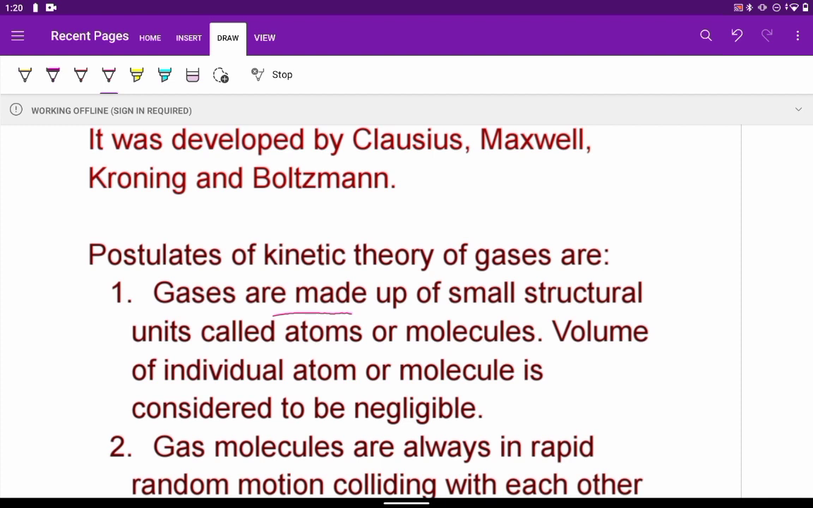It will be atoms in the case of noble gases, because noble gases like helium, neon, krypton do not chemically combine because their octet is complete. So that also we have to keep in mind. In general, gases are made up of small structural units which are called atoms in case of noble gases, and in general all other gases, take oxygen, nitrogen, hydrogen, are in the form of molecules. And as I just told you, the space between the molecules is very high in case of gas. So if we consider the volume of an individual atom or molecule, that will be negligible.